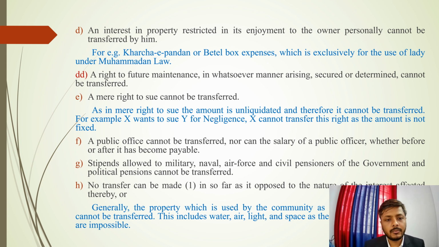Again, moving on to the next clause, that is DD. A future right of maintenance, in whatsoever manner arising, secured or determined, cannot be transferred. That is, if there is a right of future maintenance, it cannot be transferred. The maintenance has to be there, and then it can be transferred. But if it is a future maintenance, it cannot be transferred.